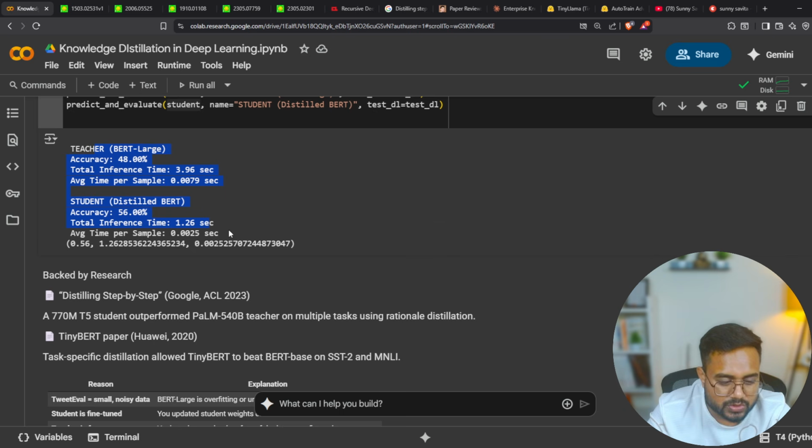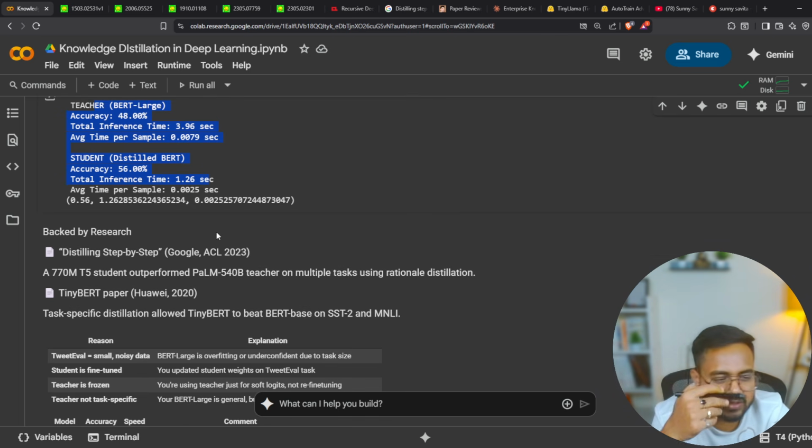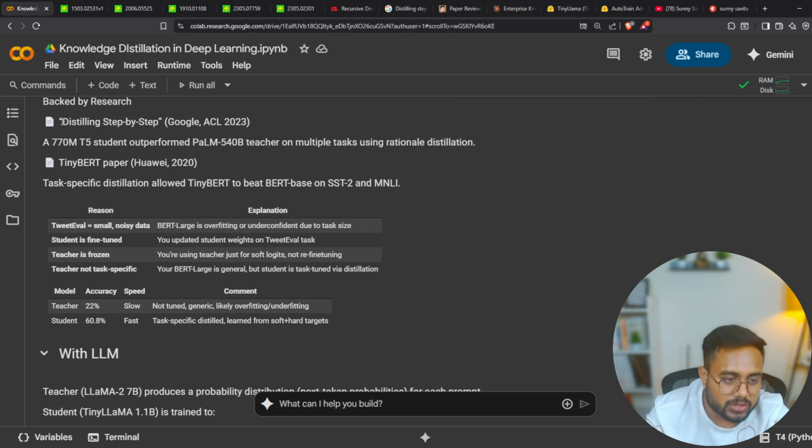Now in your mind one question will come: can this student model give more accuracy than this teacher model? Yes, this is possible. Here I have written a couple of points to justify this. In distilling step by step, a 770 million T5 student outperformed the PaLM 540B teacher model.